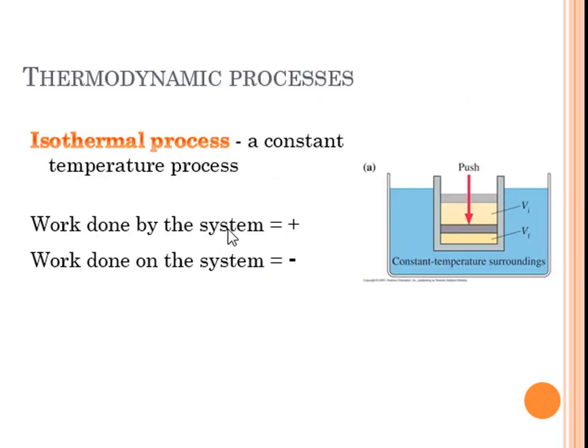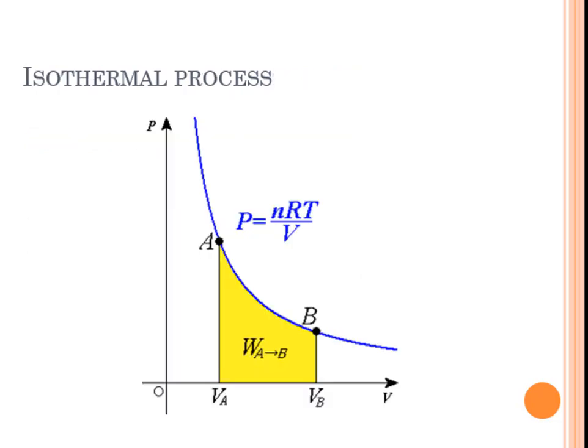Next. Isothermal process, that means there's a constant temperature process. The work done by the system again is positive, and the work done on the system is negative. Let's take a look at the graph. You have here point A to point B. There's a change in pressure. There's also a change in the volume, but there's no change in the temperature. But you have here from A to B, this area is the work done, okay, by the system.